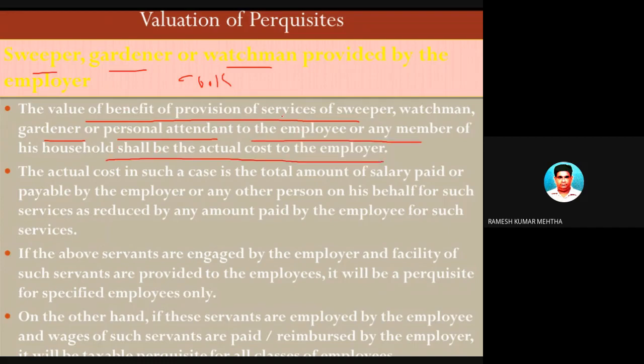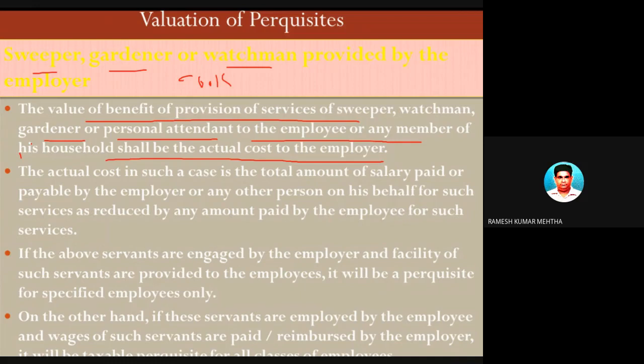That is, these four people work at the employee's place and the employer pays them, then the value of the perquisite which is taxable in the hands of the employee is whatever cost is incurred by the employer for recruiting them or taking them on payroll. That is the value of the perquisite in the hands of the employee.